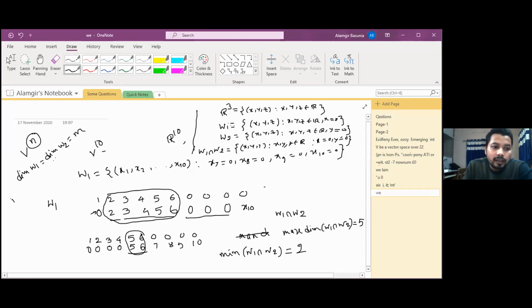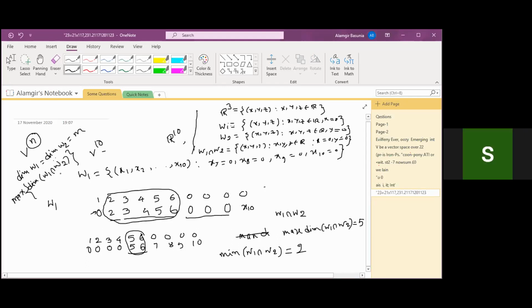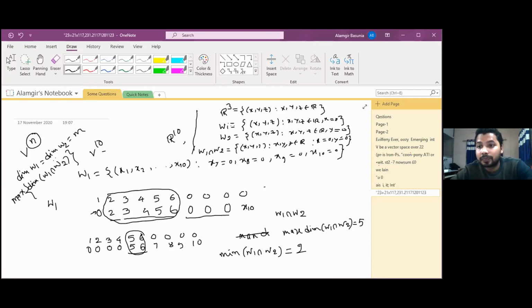Then what is the maximum dimension of W1 intersection W2? It is m minus 1, sir. This is m minus 1. Yes, very good.